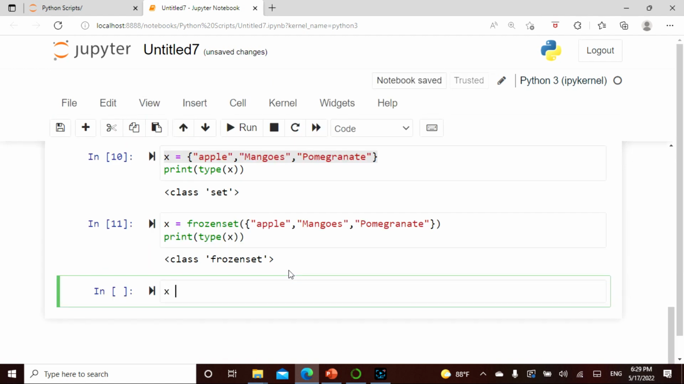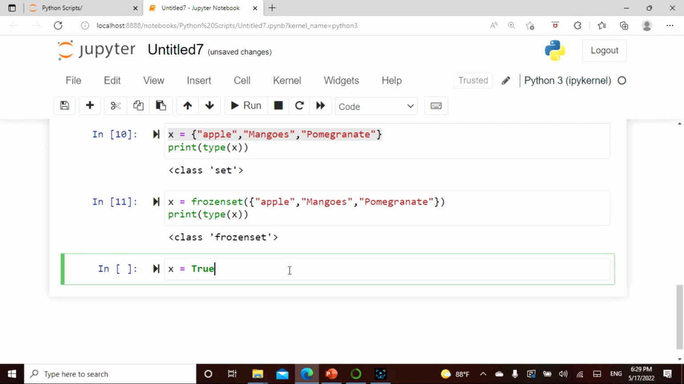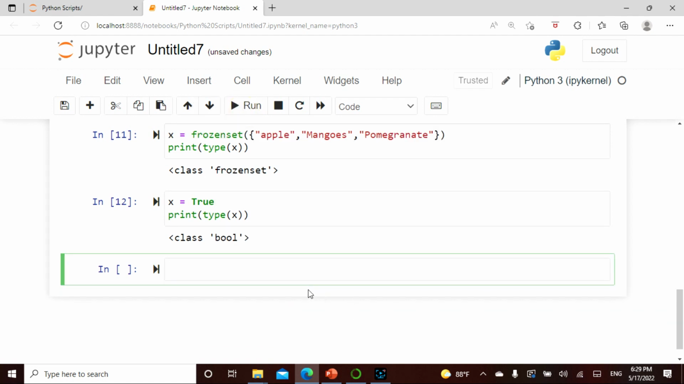Okay, so the boolean is true or false, right? Now I say it is true, and then I say print me type of X. So let's actually see this. So it's a boolean. Very nice. So far it's looking good and everything is good, right? So we have a few things to cover.